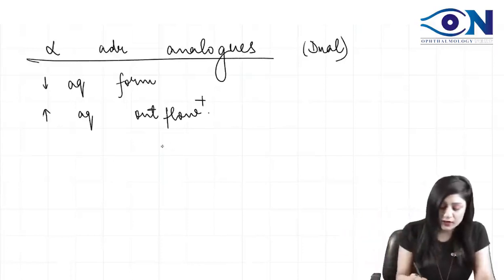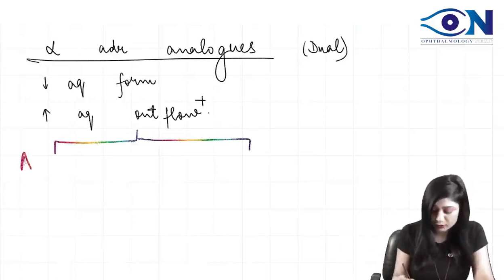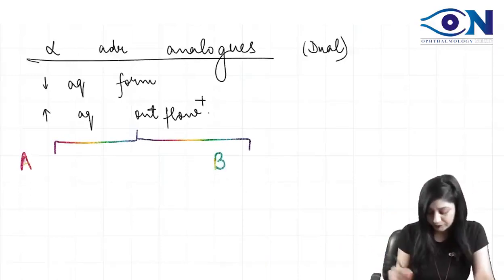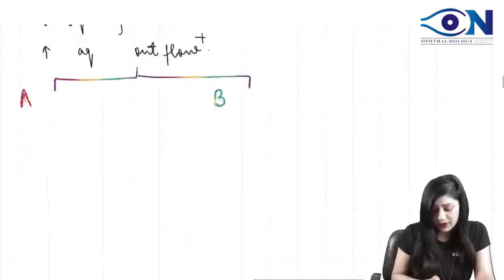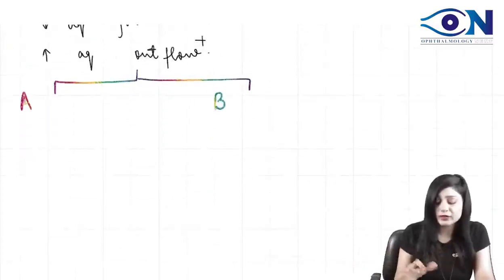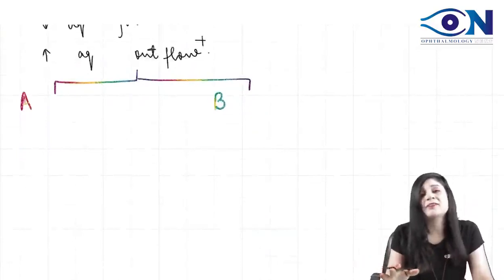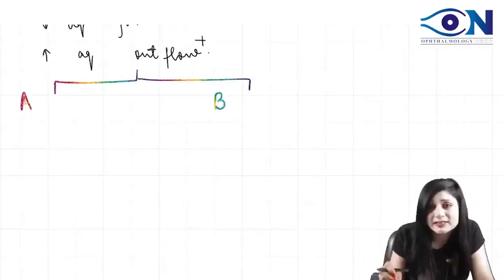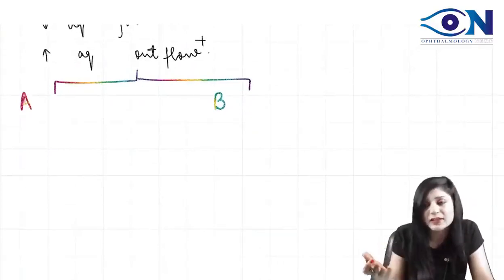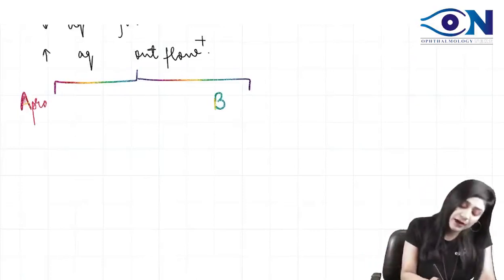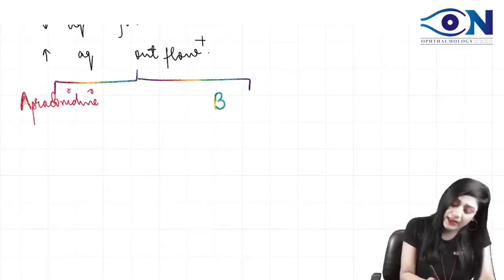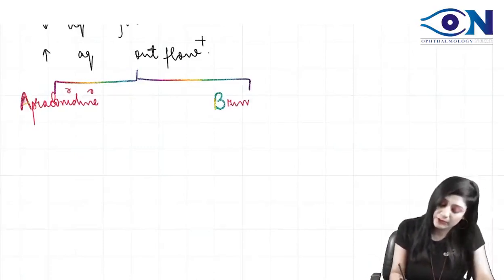We have apraclonidine and we also have brimonidine. Both of them decrease the aqueous formation, and both of them increase the aqueous outflow. A is apraclonidine and B is brimonidine.